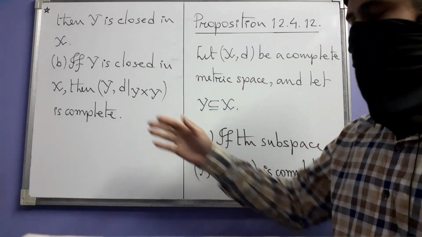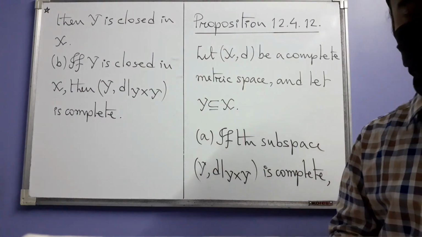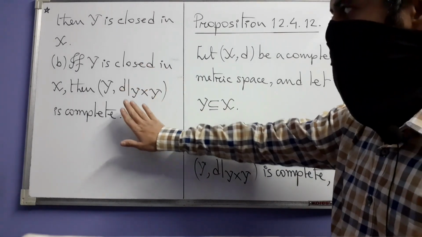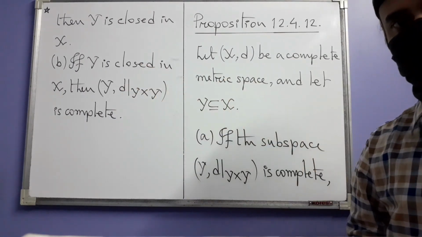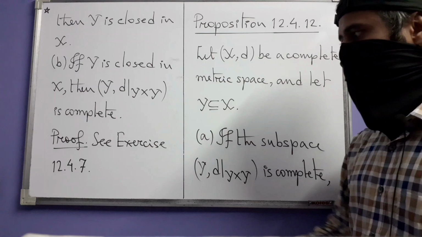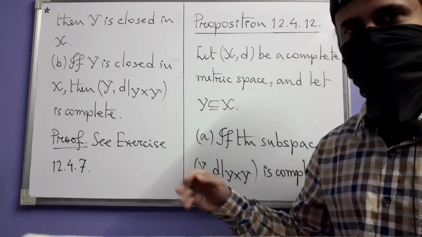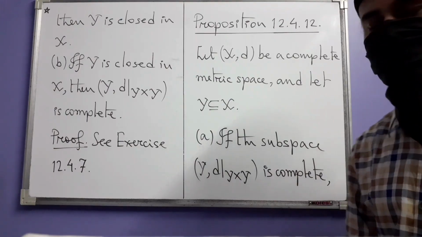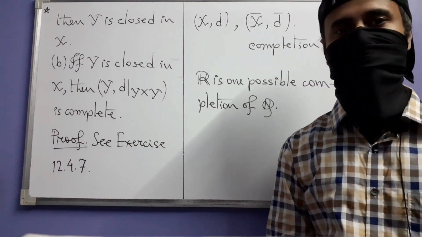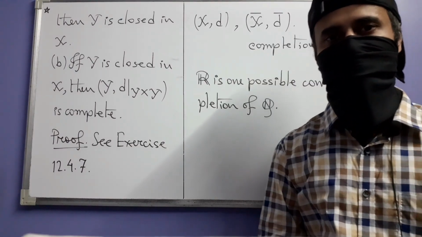And part B just says that the converse is also true. If Y is closed in X, then this subspace is complete. And for proof, we will see exercise 12.4.7, which of course is going to ask us to prove this. That's just it. So we learned that not all metric spaces are complete, although some are.